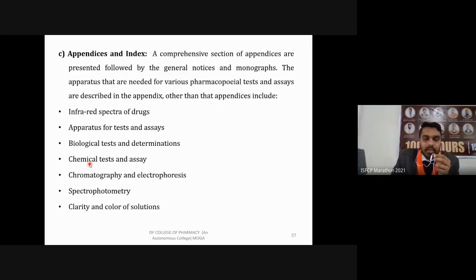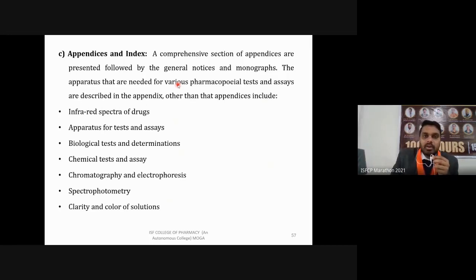The third part of pharmacopoeia is appendices and index. A comprehensive section of appendices is presented, followed by general notices and monographs. The apparatus that are needed for various pharmacopoeial tests and assays are described in the appendix. The appendices generally contain additional information which we need for performing a particular specific test or analytical procedure.